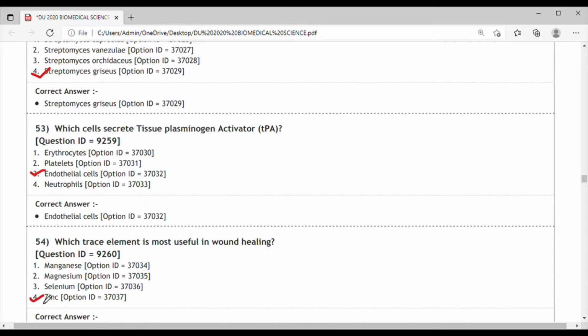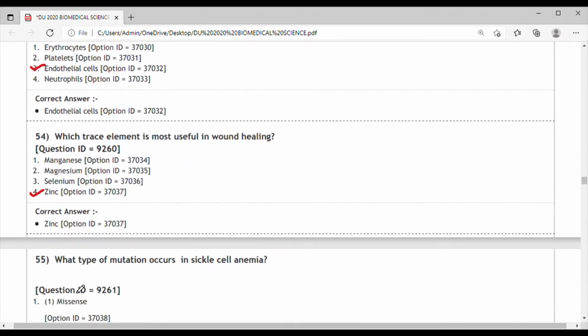Because zinc confers resistance to epithelial apoptosis through cytoprotection against reactive oxygen species. So they protect from ROS, which are very dangerous and can damage the cells. So the correct answer for this is option 4, zinc.